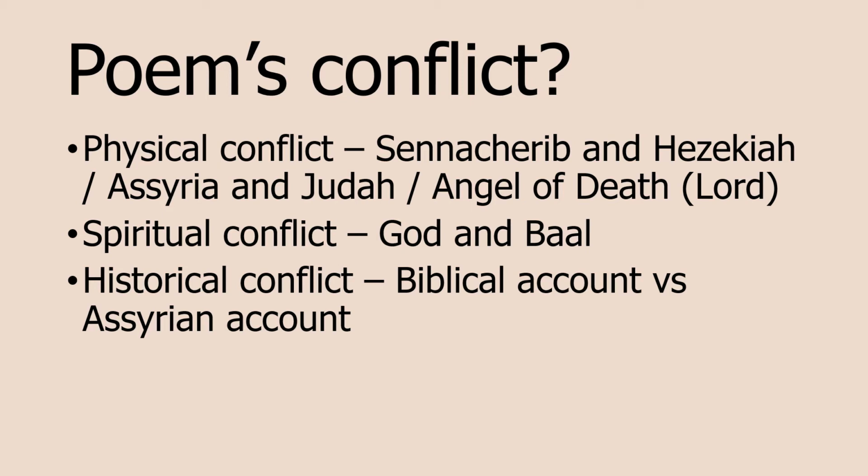Well, there's certainly physical conflict. Sennacherib and his Assyrian army have approached Jerusalem and King Hezekiah in order to fight and conquer them. So there was going to be violent conflict involving horses and swords and shields and loss of life. So there's definitely a conflict between Sennacherib and Hezekiah. And if you read the biblical account, which you can find in 2 Kings, Sennacherib and Hezekiah sent messages to each other, sort of letters threatening each other and trying to outwit each other. So there was definitely a personal conflict going on.